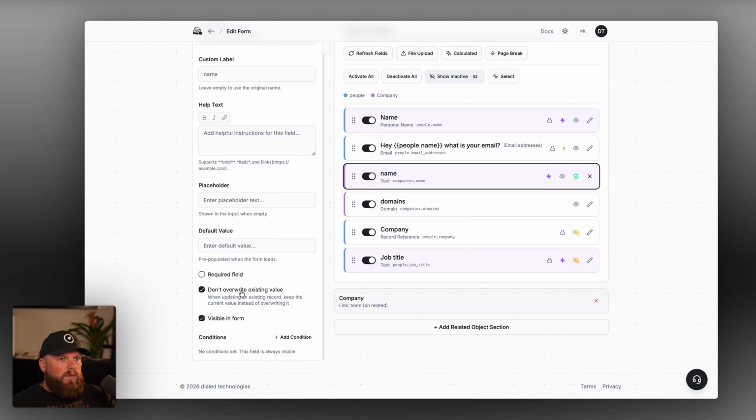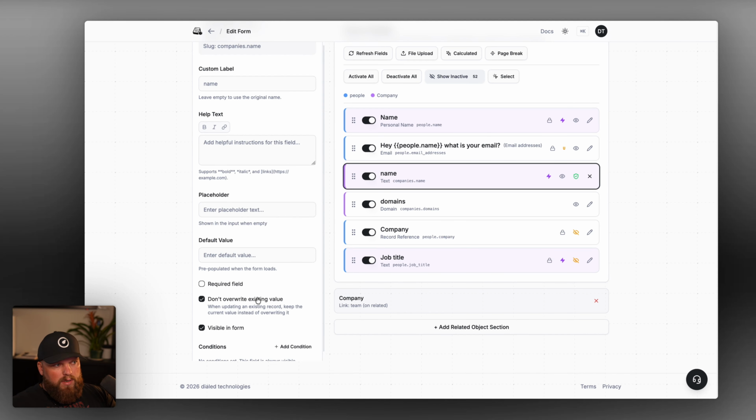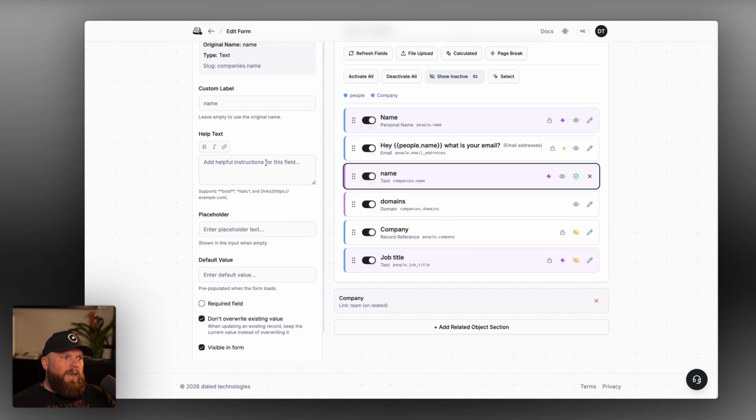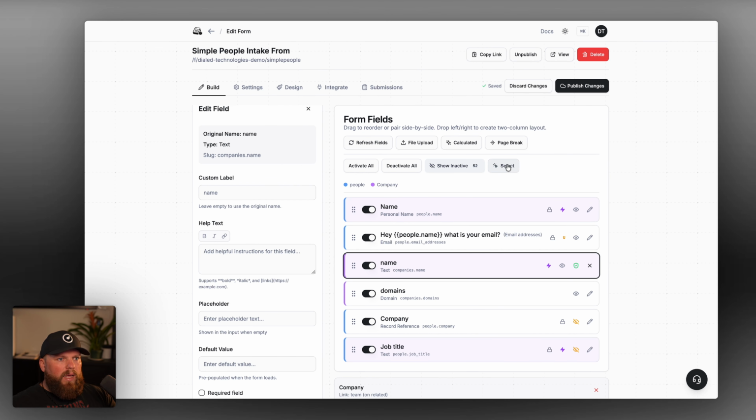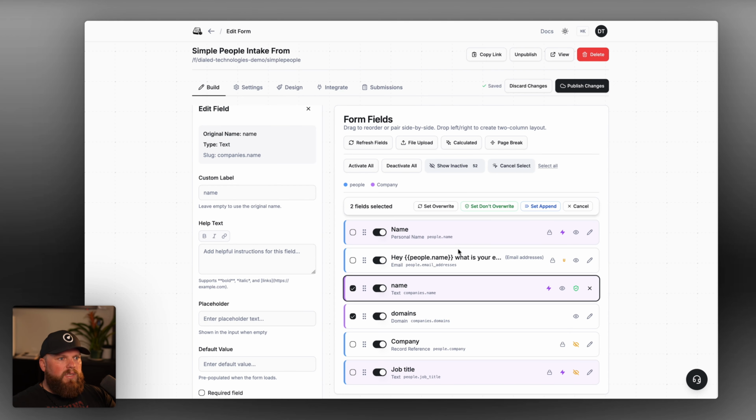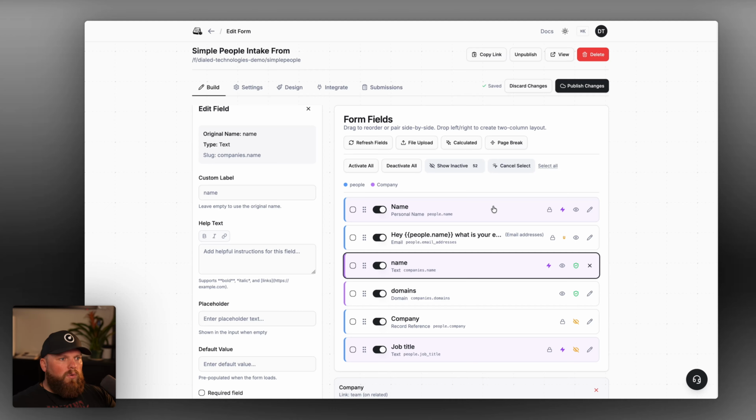You can actually click on do not overwrite existing value here. And so when someone enters a name, it will not overwrite in the CRM for this specific field. And if you want to do this from a bulk standpoint, you can hit select here and then bulk select specific fields and then set to do not overwrite for those specific fields, which will mean any value that's put in here, it will be used to find an existing company based off domain, but it will not overwrite the data that is in the CRM.